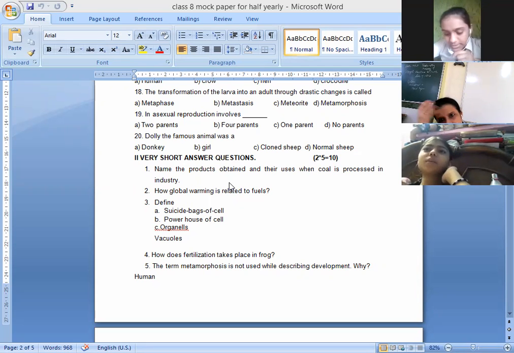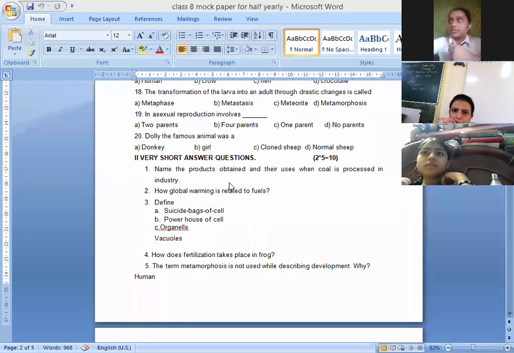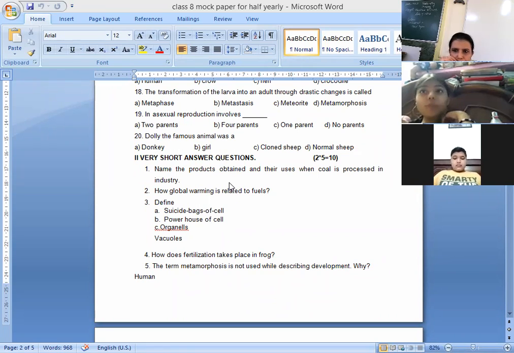Ma'am, coal is processed in industries to get some useful products such as coke, coal tar, and coal gas. Yes, so three products we obtain from the processing of coal. And you have to write one use of each: coal gas, coal tar, and coke. Okay. Next is how global warming is related to fuels. Anybody?